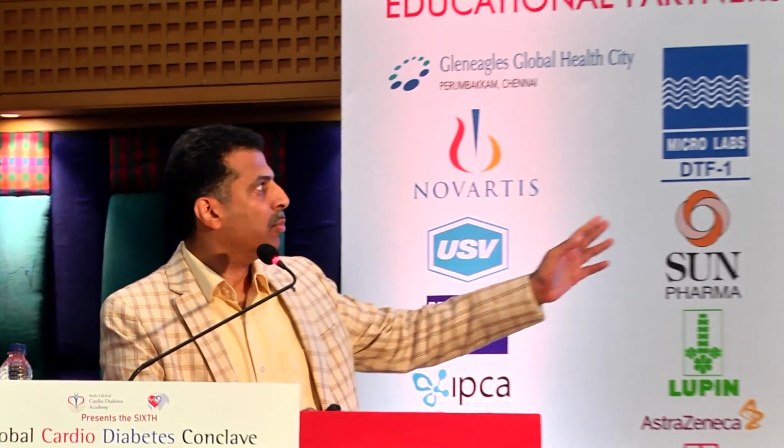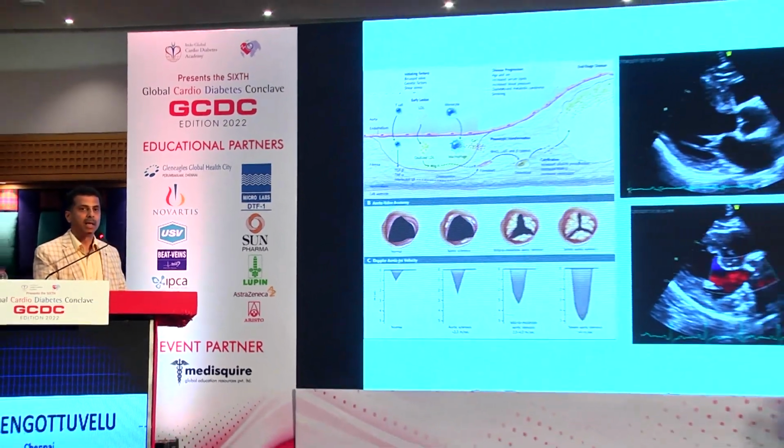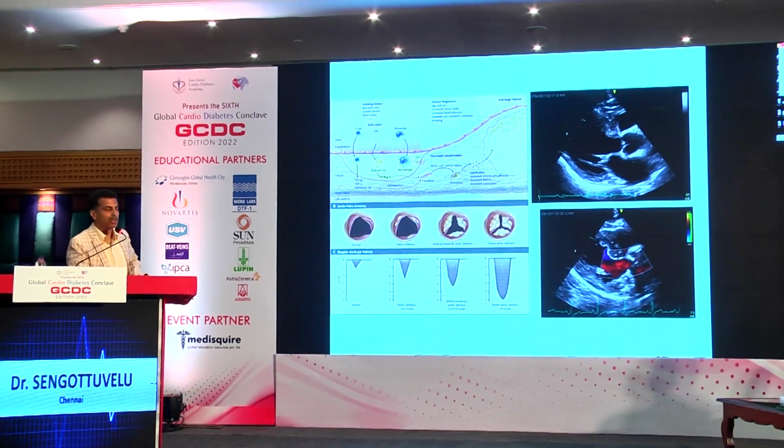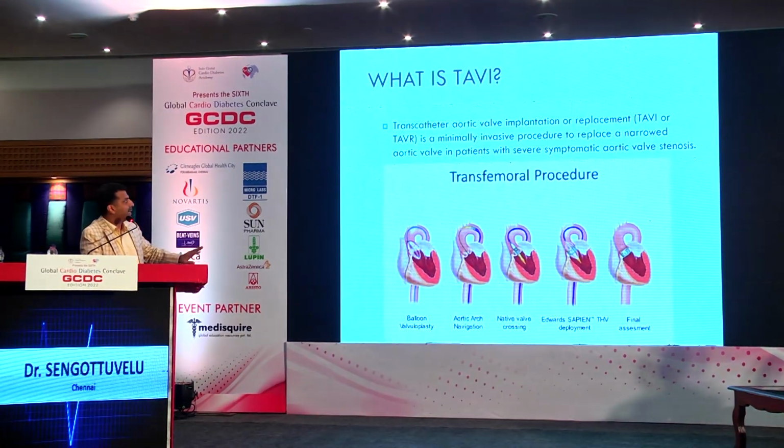So next slide. You know that aortic stenosis is one of the major causes of morbidity and mortality in elderly patients. We know that in the elderly, degenerative aortic stenosis is more common, whereas in young patients we see rheumatic, but now we see a decline in rheumatic, and more degenerative aortic stenosis, or patients who have congenital bicuspid aortic valve progressing to aortic stenosis later in life. We know echocardiography is the gold standard for diagnosis along with clinical symptoms.